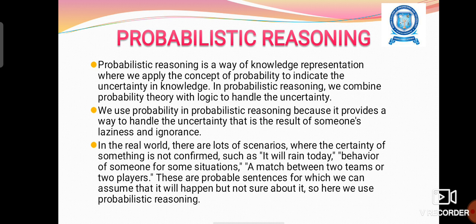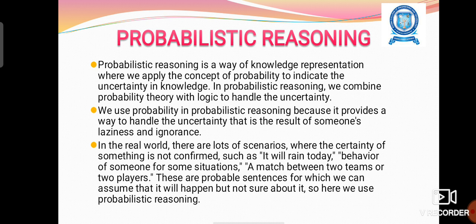It provides a way to handle the uncertainty that is the result of someone's laziness and ignorance. In the real world, there are many scenarios where the certainty of events is not confirmed, such as whether it will rain today, or the behavior of someone in some situations.